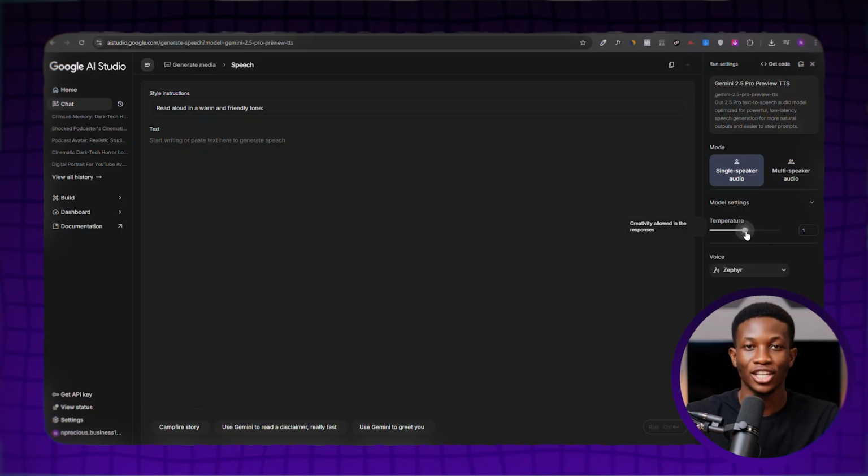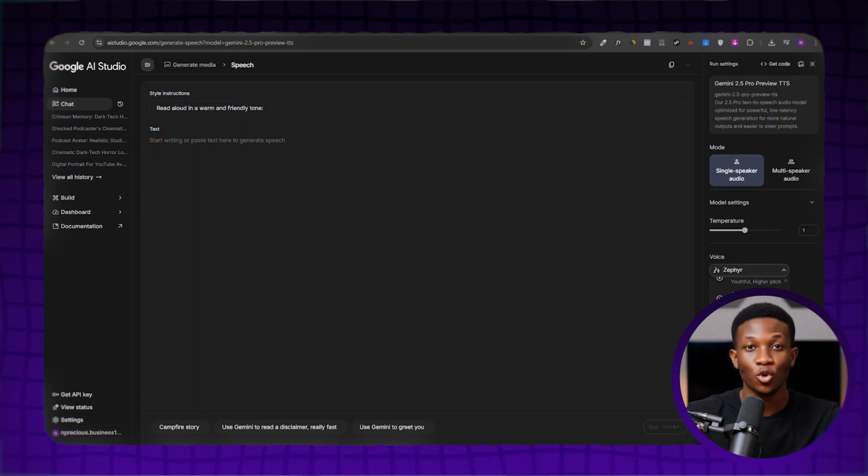Here's a pro tip. I recommend you first leave the temperature settings as default. Generate your audio and then listen to it. Download that version first. Then you can adjust the temperature settings to alter the voice tone, generate a new audio, and compare which of the two you prefer for your video. Let's continue. Under Voice, click it and simply scroll down. You can click the play button here to listen to the voices and find the one you'd like to use.